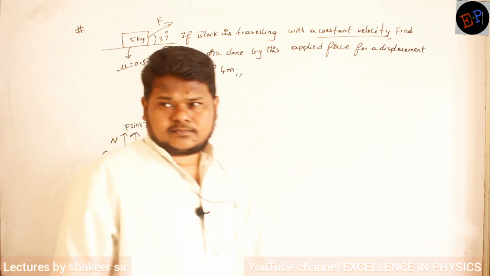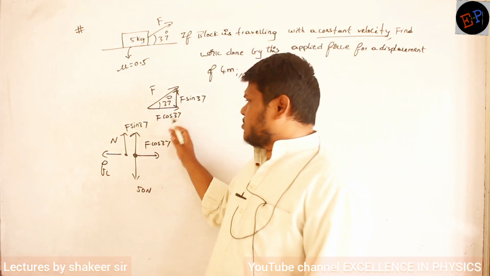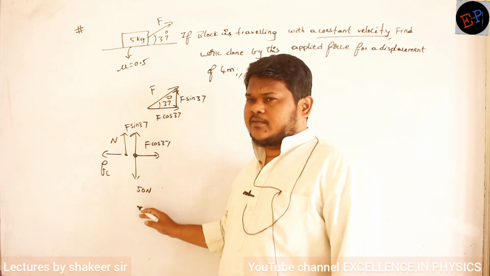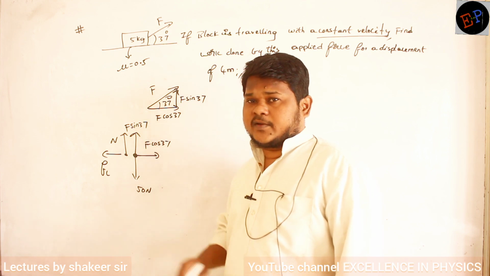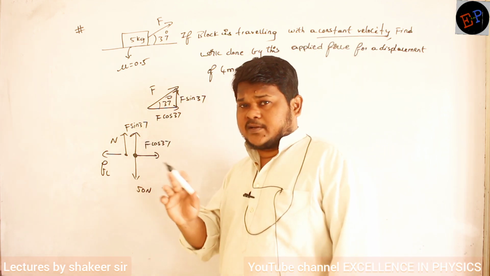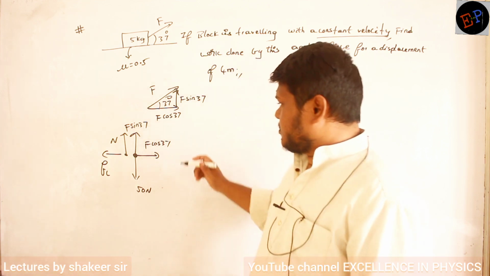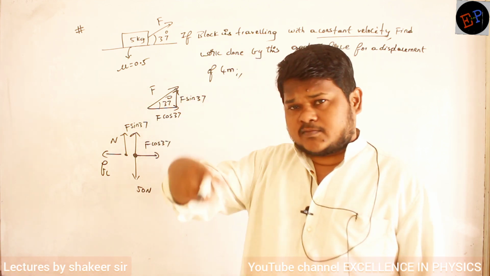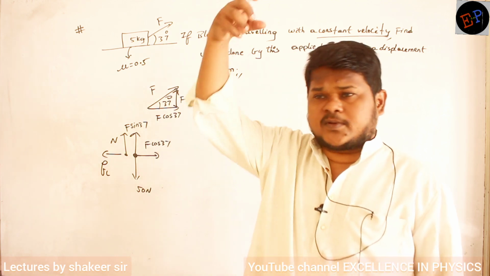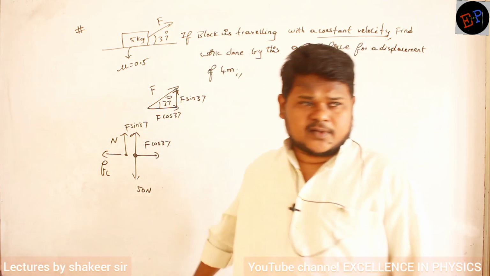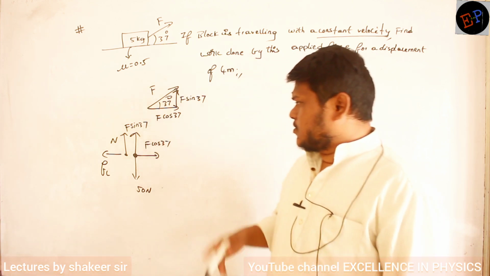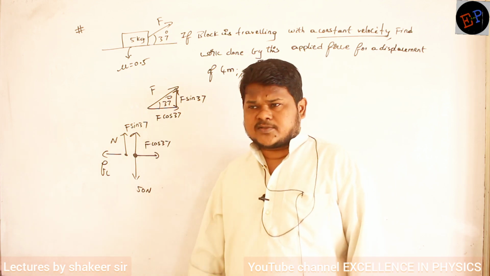Fine. The force we have split into two components, F cos theta and F sin theta. Clear? Weight 50 newtons is acting down. It is a 5 kg body, so 50 newtons will be acting downwards. But the total weight doesn't fall on the ground. Why? Because there is one upward force, F sin theta, which is pulling the body upwards. Already we discussed, when some force is pulling the body in the upward direction, the total weight of the body doesn't fall on the ground. Only some of the weight will fall on the ground. So how much is that weight? I don't know. So the normal reaction also I don't know.